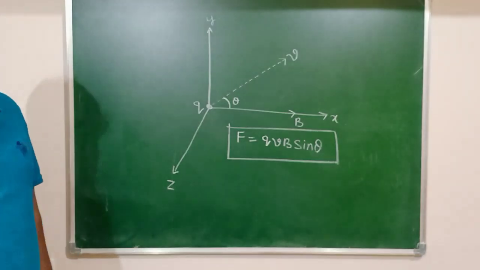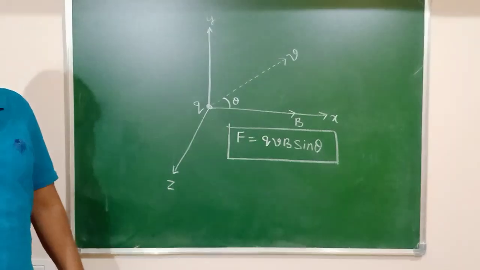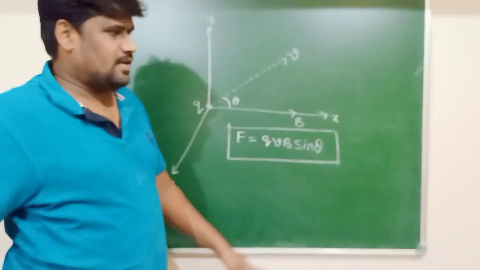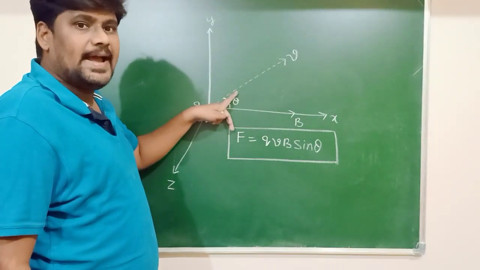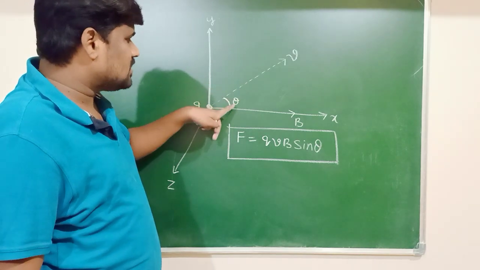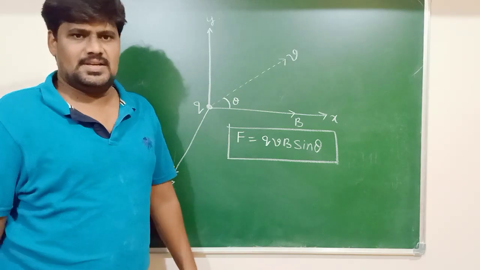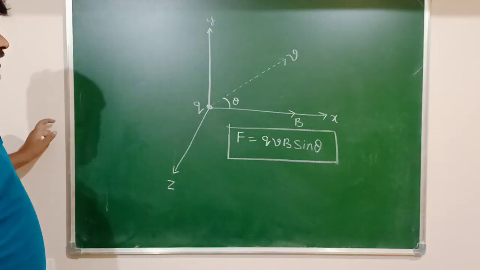What is Q here? Magnitude of the charge. What is V? The velocity with which the charge is moving in the magnetic field. What is B? Strength of the magnetic field. What is theta here? The angle made by the direction of motion of the charge with the direction of the magnetic field.